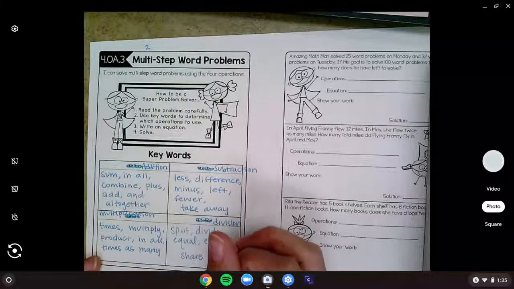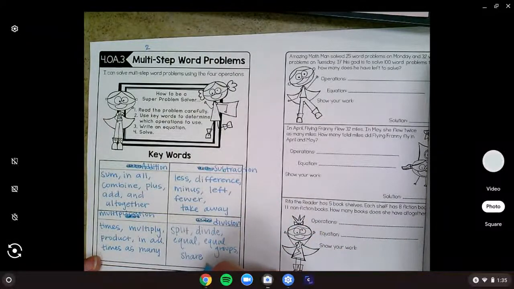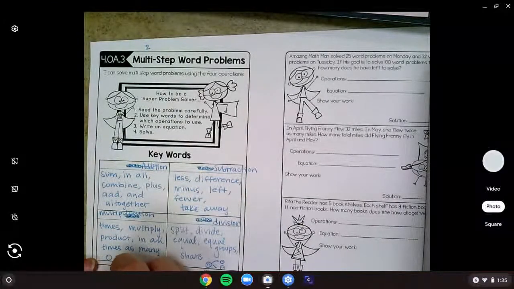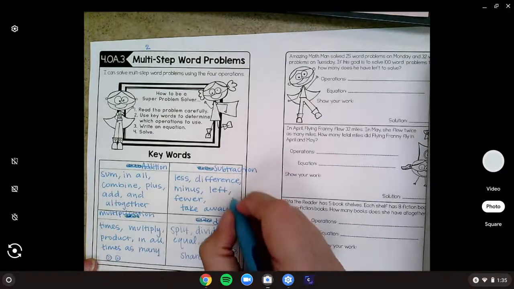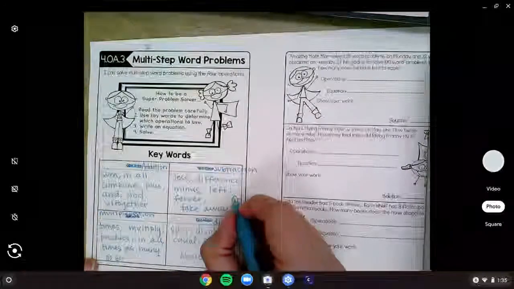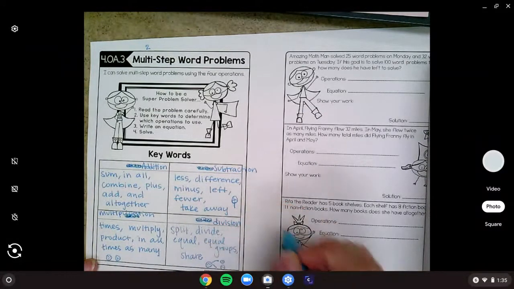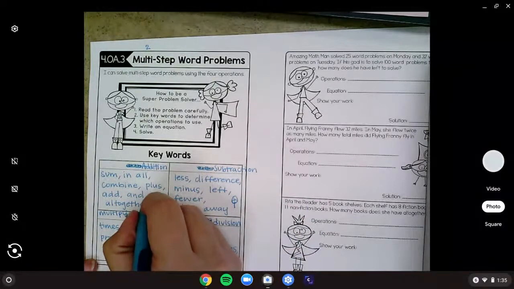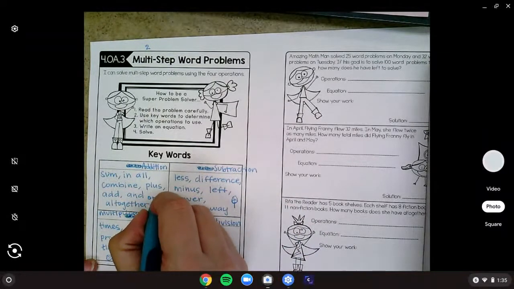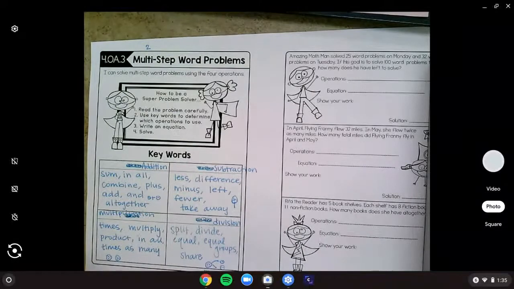Think through, are we splitting things up into other groups? Are we making multiple groups? Are we taking away? Or are we combining them, putting them together?